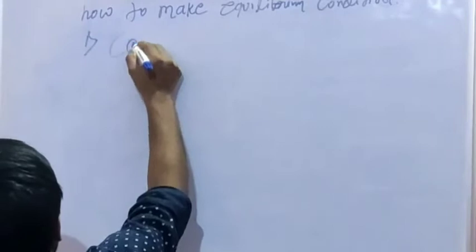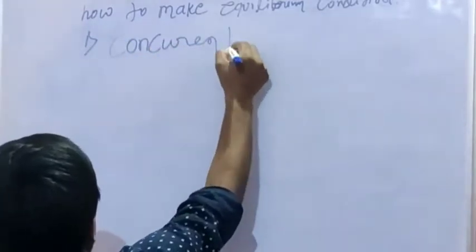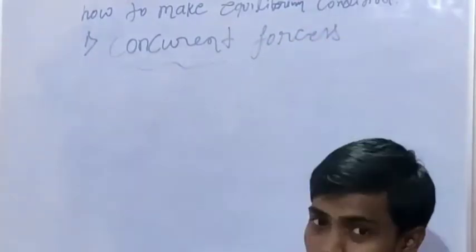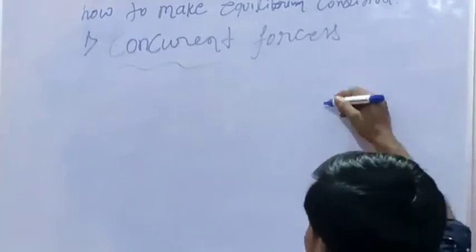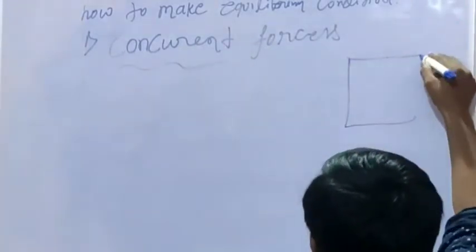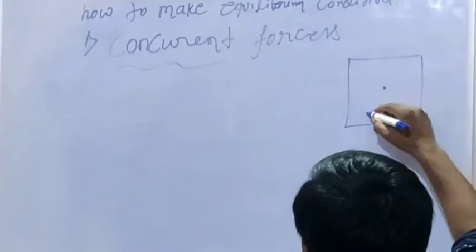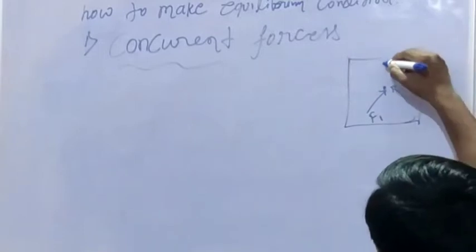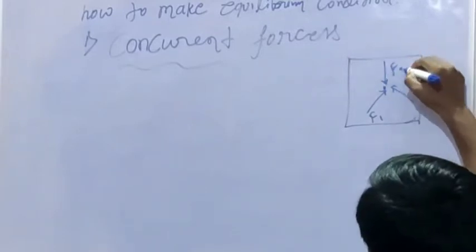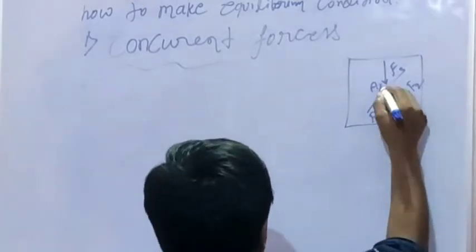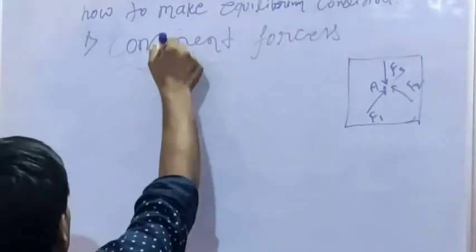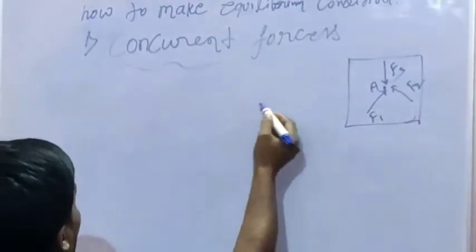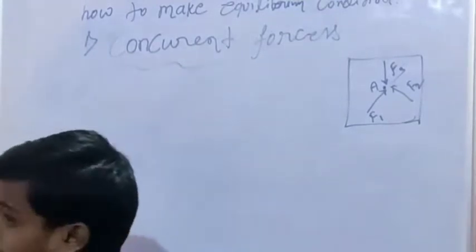Second, concurrent forces. Concurrent forces means forces passing through a single point. F1, F2, F3, let the point be A. If forces are passing through a single point in a plane, then we call this a concurrent force system.